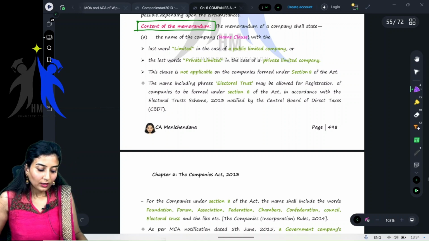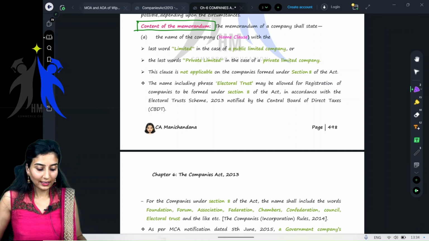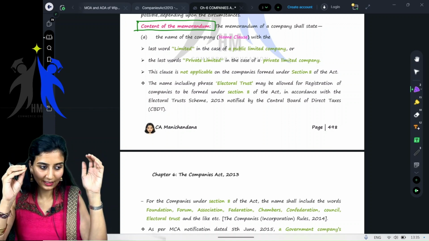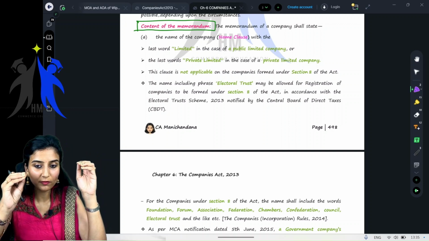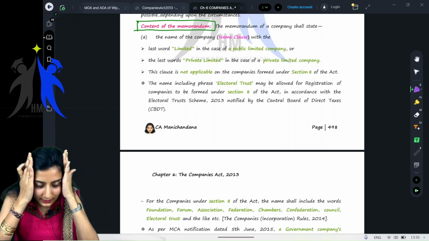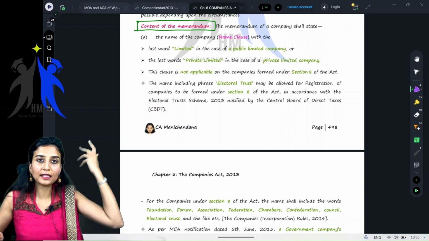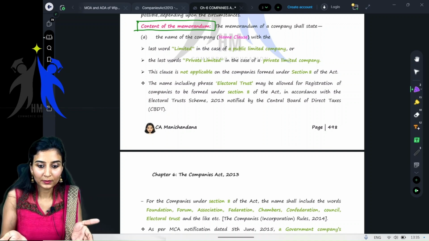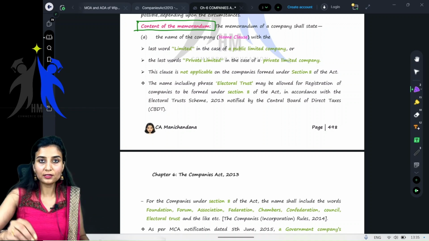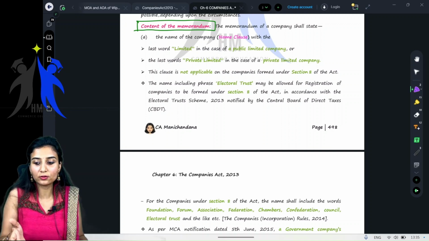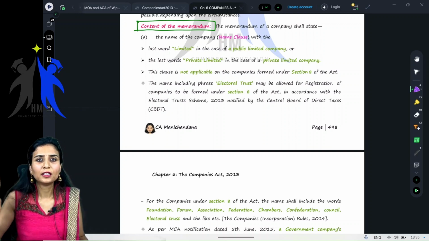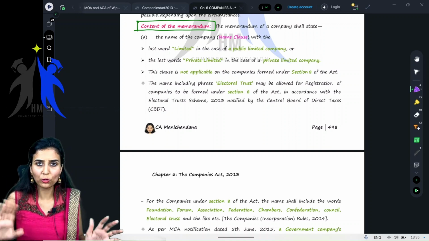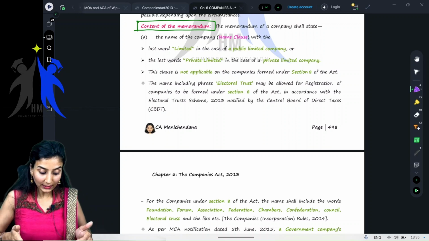I told you there are various clauses. See, children, when we are talking about memorandum of association, in practical terms, think, you are not doing something in air. You need to know what it is. It is not like how you study in school, where whatever is there in the book, we have to mug up, learn by heart, and then give it in the examination. No, everything is practical.